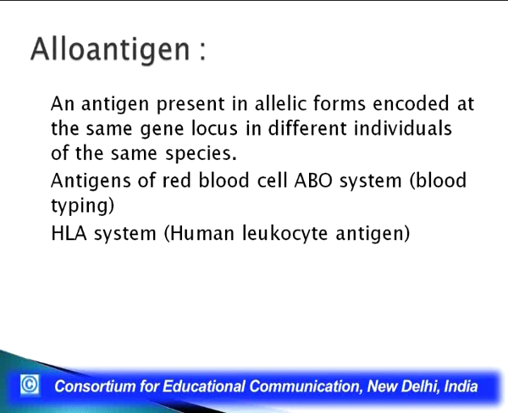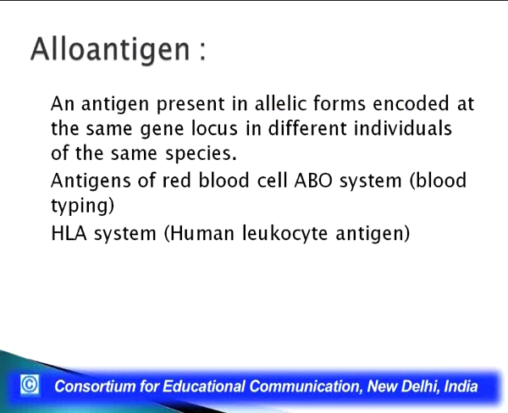Now, there comes another category of antigen called allo antigen, an antigen which is present in allelic form encoded at the same gene locus in different individuals of the same species. For example, when we talk about the ABO system of blood grouping, at the same locus, the antigen A could be there, it could be B. An individual could have only A antigen, another individual can have only B allelic form, another may have both of them, and a fourth type may not have any of them.